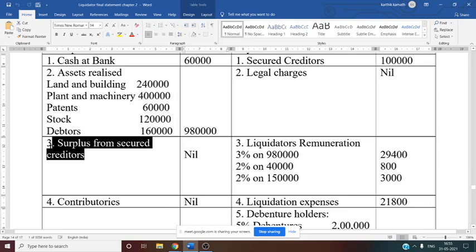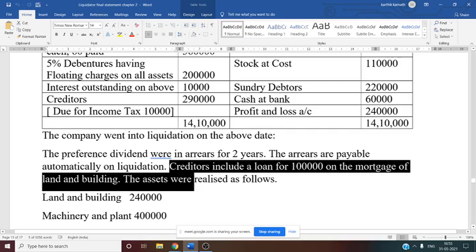And what is that information? That is regarding land and building loan. Land and building loan, that is given in the adjustment. See this, now we have to see the adjustment here. Adjustment, if you see, creditor include loan for 1,00,000 rupees on the mortgage of land and building.